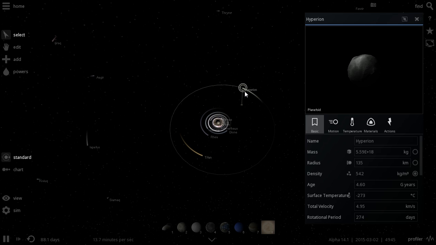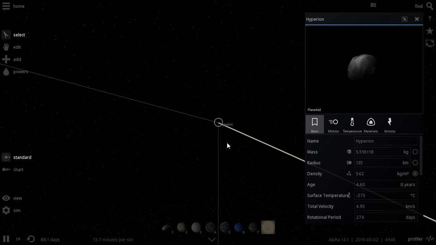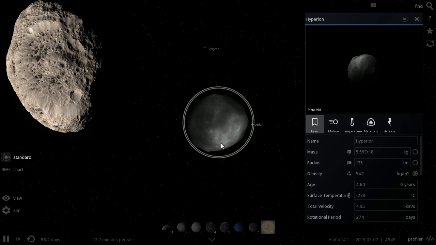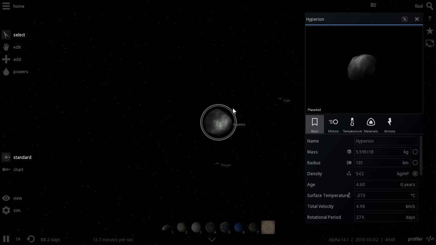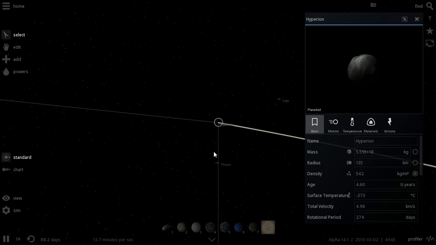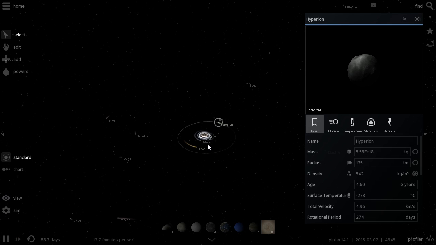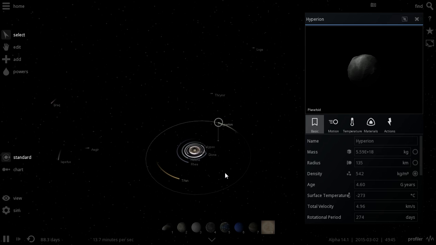There's one called Hyperion, which doesn't really look the same as it does in real life here, but it's basically known to have a very unusual sponge-like shape, and it's actually not very spherical due to its little size. So this would be a very sponge-like satellite, and really there's very little we know about it because of its small size, but it's interesting because of its very circular kind of orbit, just after Titan.